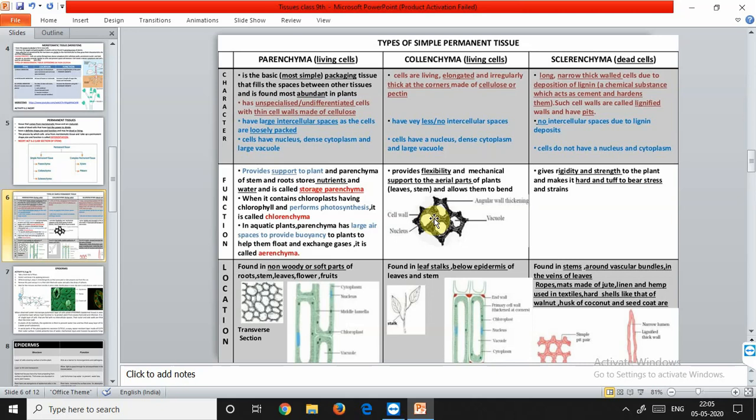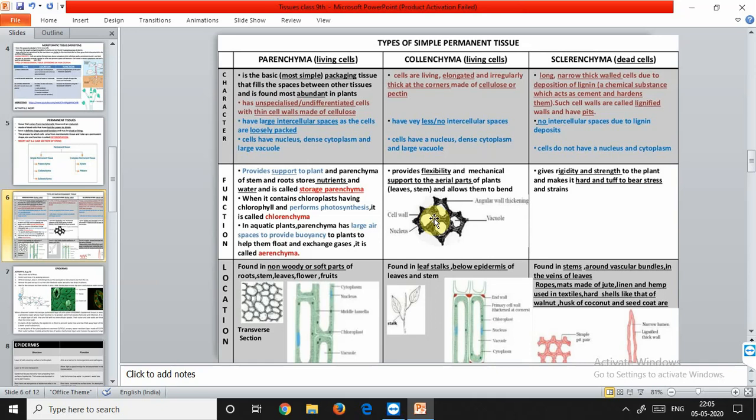So it is majorly for providing support and elasticity to the plant in which it is found, mostly in the case of dicots. It allows easy bending of various parts, so that in the case of very high velocity wind, if the branch of a stem gets tilted, it should not break. This purpose is fulfilled by the presence of collenchyma.